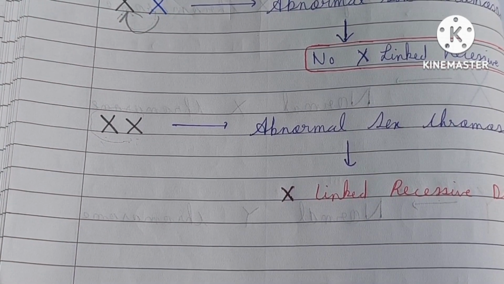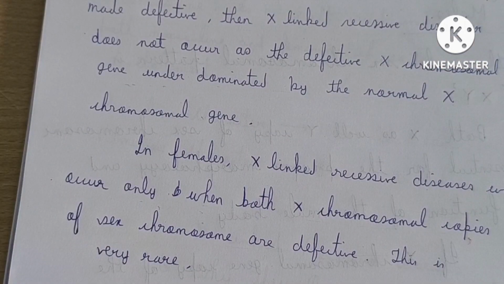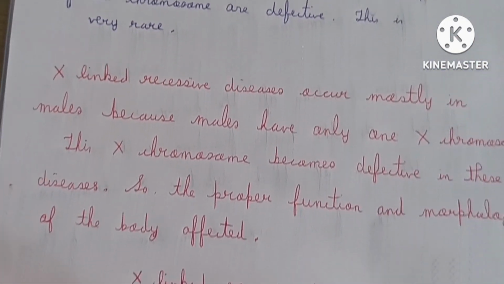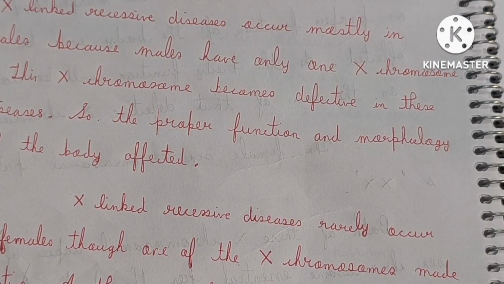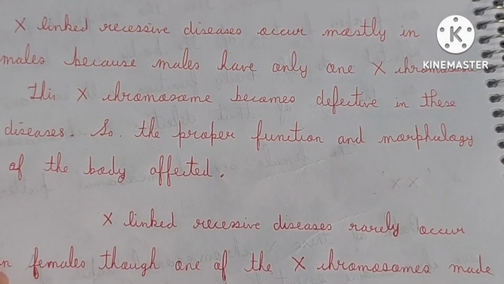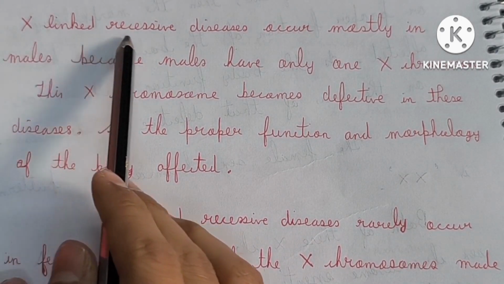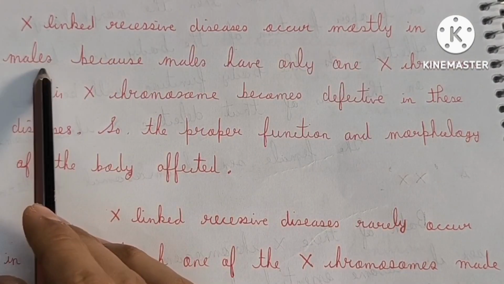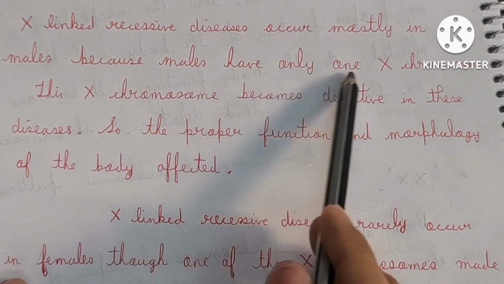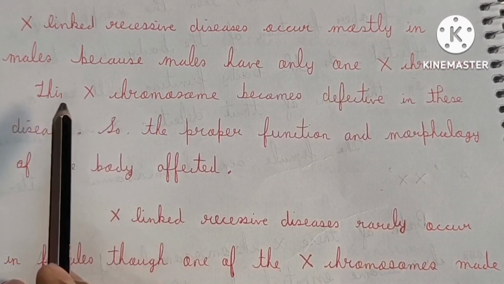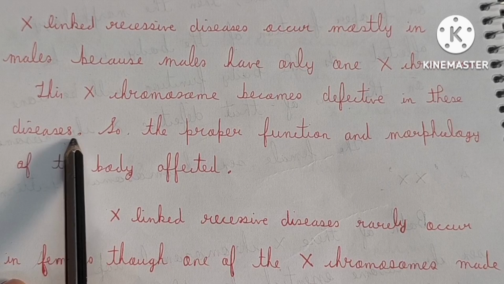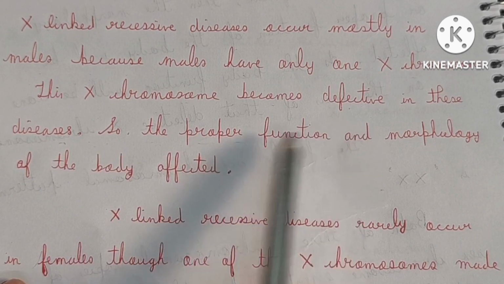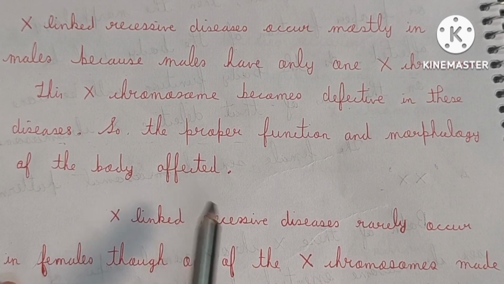So this is what I want to explain. After understanding all these concepts, we have to simply remember all those portions which are written in red color. This is the summary: X-linked recessive diseases occur mostly in males because males have only one X chromosome, as we have seen, and this X chromosome becomes defective in these diseases. So the proper function and morphology of the body is affected.